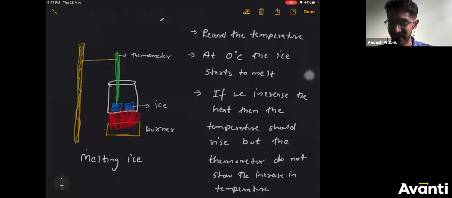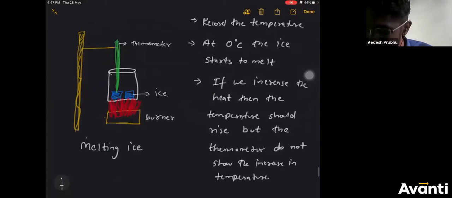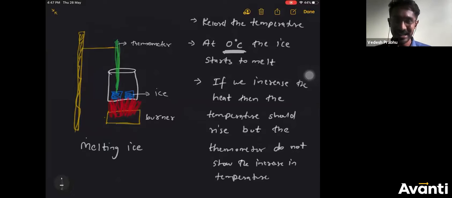Everything is proper. If we increase the heat, then the temperature should rise. I'm talking about at 0 degrees Celsius, not at any random temperature. At 0 degrees Celsius, if you increase the heat of the burner so that more heat is supplied to the beaker, the temperature should rise, but the thermometer does not show the increase in temperature.